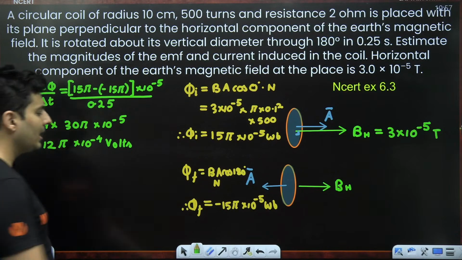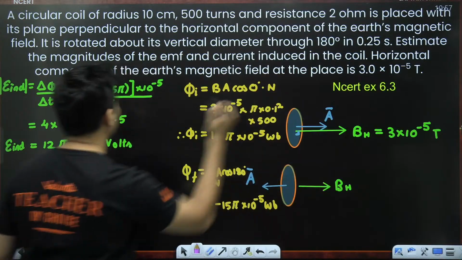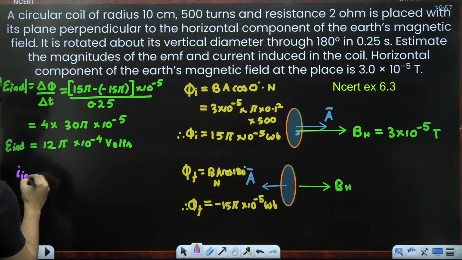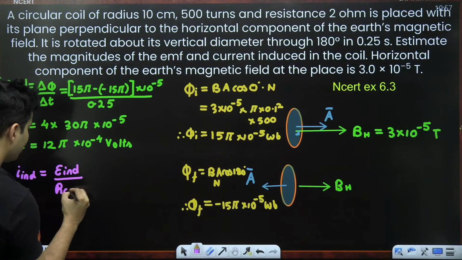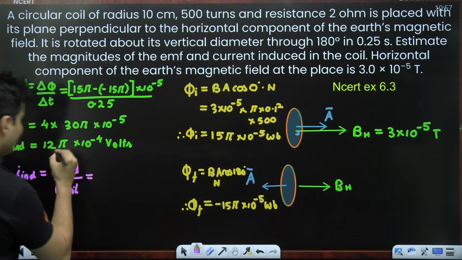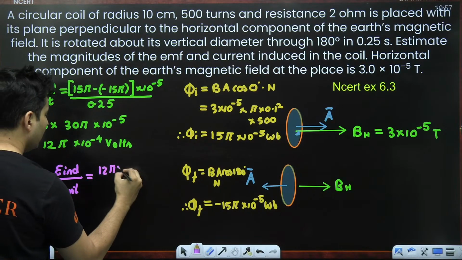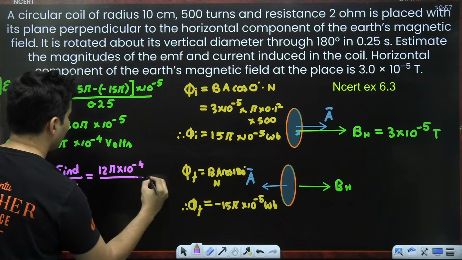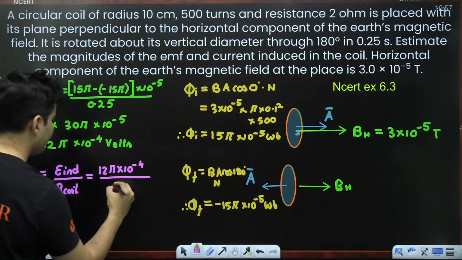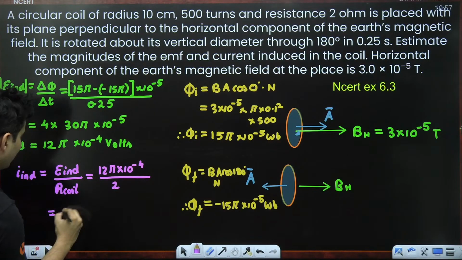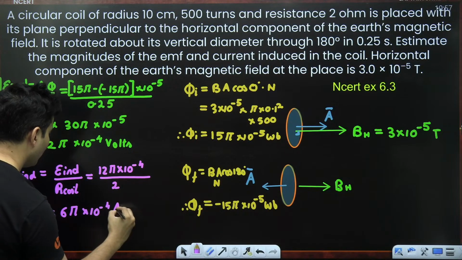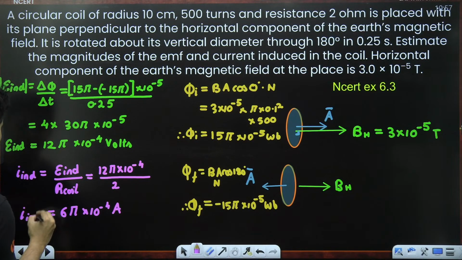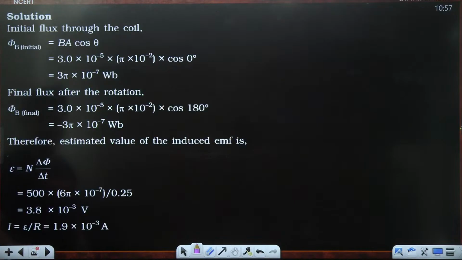Once I get the EMF, finding the current is not that difficult. The induced current will be the induced EMF upon the resistance of that coil, which is 12 pi into 10 to the power minus 4 volts by the resistance, which is 2. So it will be basically 6 pi into 10 to the power minus 4 amperes. That is your induced current, EMF by R. That's it.